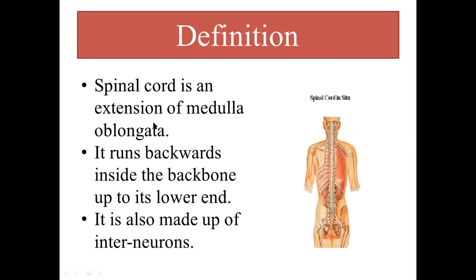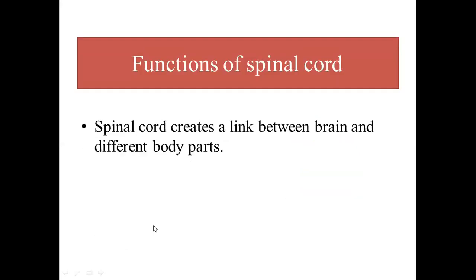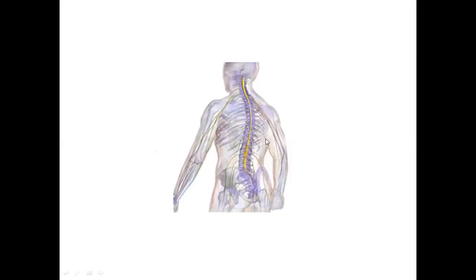Let me revise it. The extension of medulla oblongata is actually the spinal cord, and it is present inside the backbone, and it is made up of interneurons. Then the two main functions of the spinal cord: number one, it acts as a link between the brain and rest of the body parts, because it is present between the brain and the different body parts, so it connects or links our brain with the different body parts.